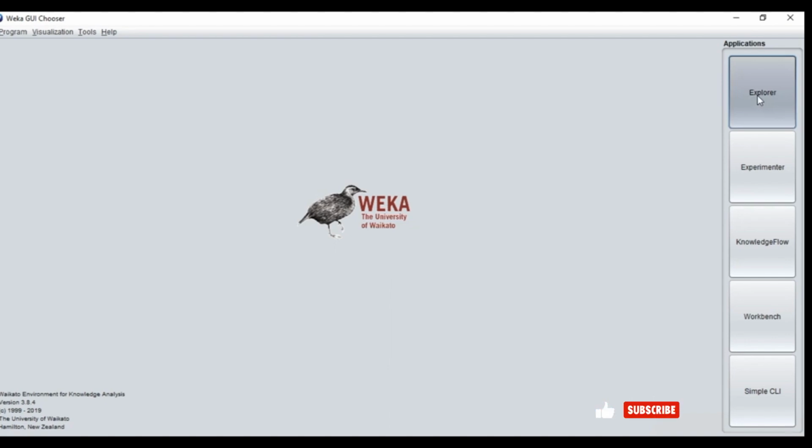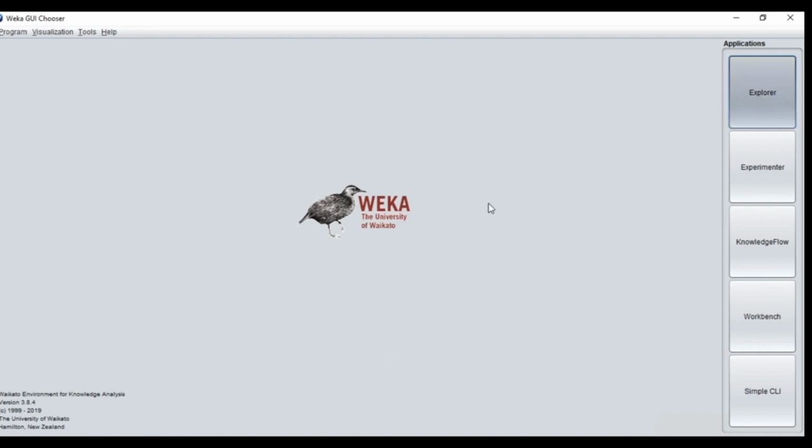Introducing Weka, an amazing tool developed by the University of Waikato. Weka is a powerful no-code tool for machine learning that allows users to preprocess, analyze, and model data without writing any code. It provides an intuitive graphical interface for tasks like classification, clustering, and data visualization, making machine learning accessible to everyone. So we can go to Weka Explorer, which is opening here for you.